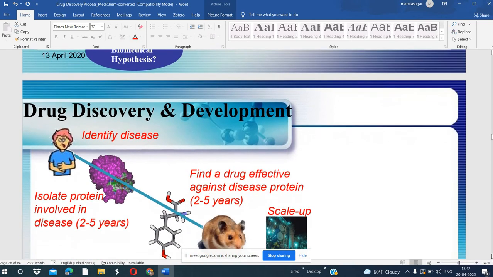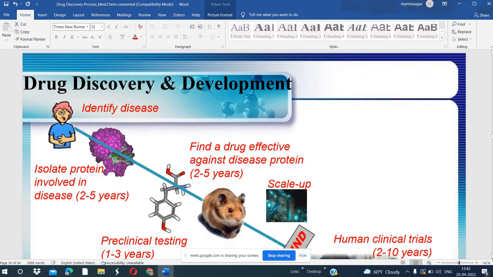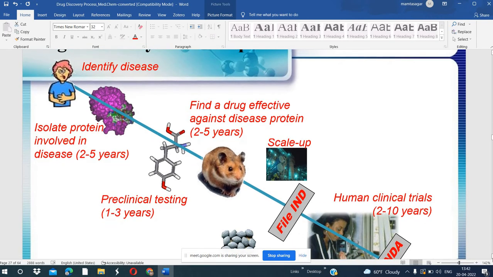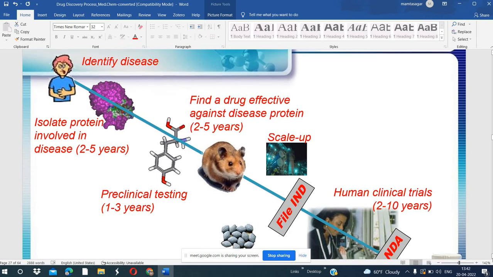Okay, now come to the drug discovery and development process. So these are the steps. First of all, identify the disease. Then isolate proteins involved, which takes 2 to 5 years.